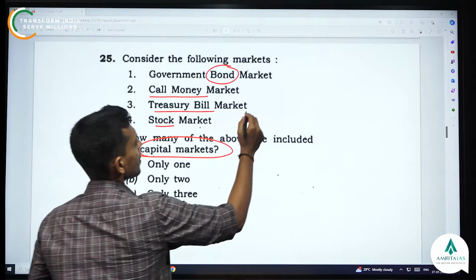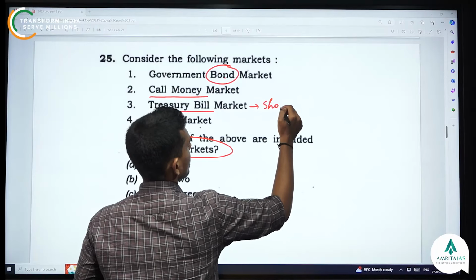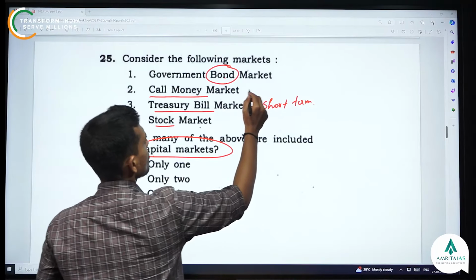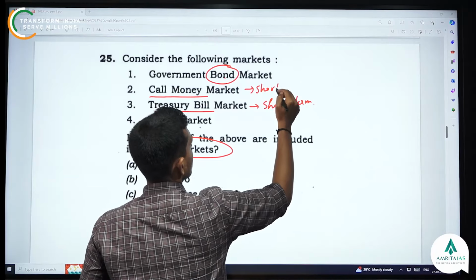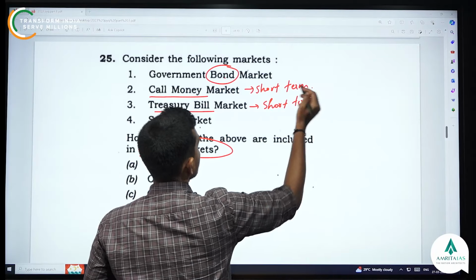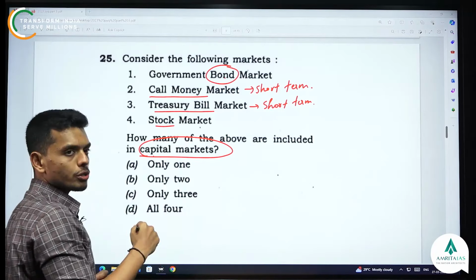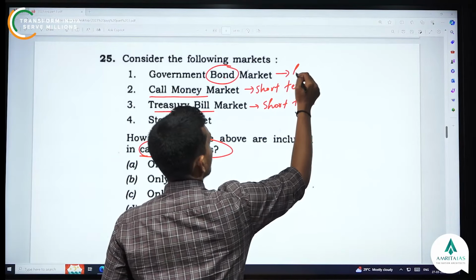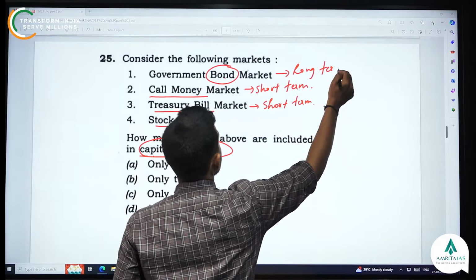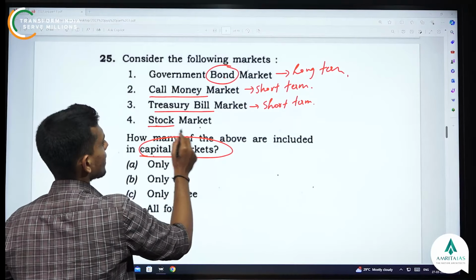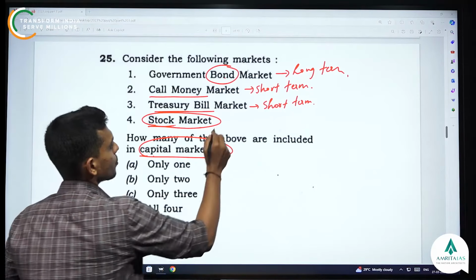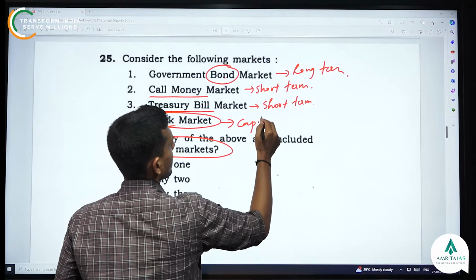Government treasury bills are short term, and call money is also a short term market, a short term instrument. But the government bonds are normally issued for the long term. And if you see the stock market, definitely it is a capital market, right? Stocks are capital.